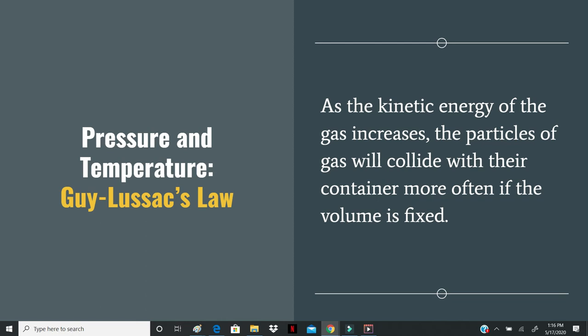Gay-Lussac's law says as the kinetic energy of the gas increases, the particles of gas will collide with their container more often if the volume is fixed. And a fixed volume is usually going to be indicated by calling it a rigid container or naming a material that is rigid, like steel or glass. Those are both absolutely rigid containers. Those are fixed volumes.